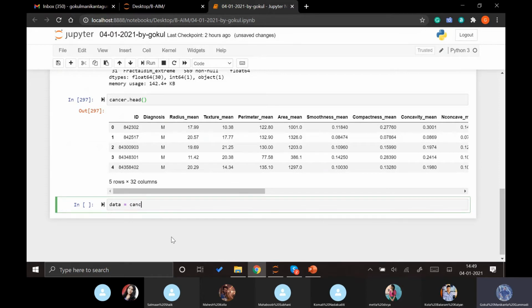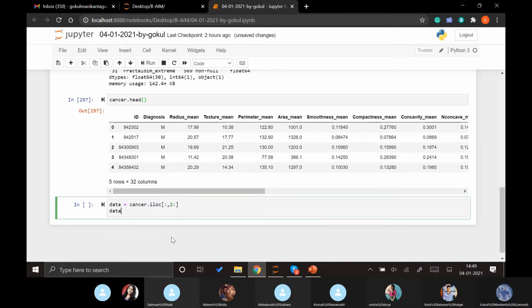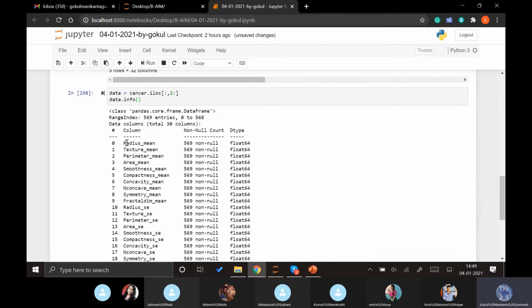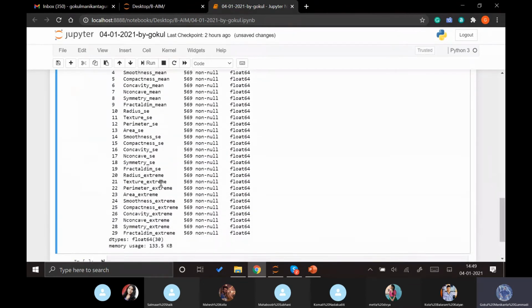I'm just removing the first two columns. See, now I have removed the first two columns. Now I have the remaining data here.